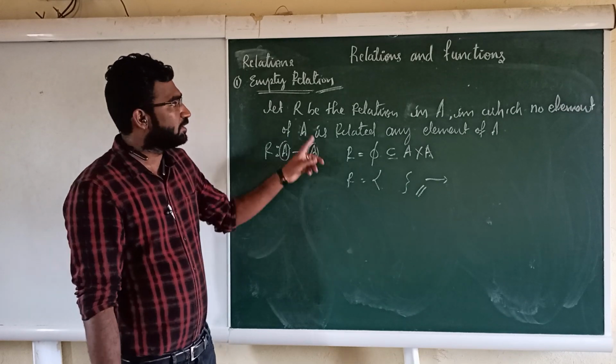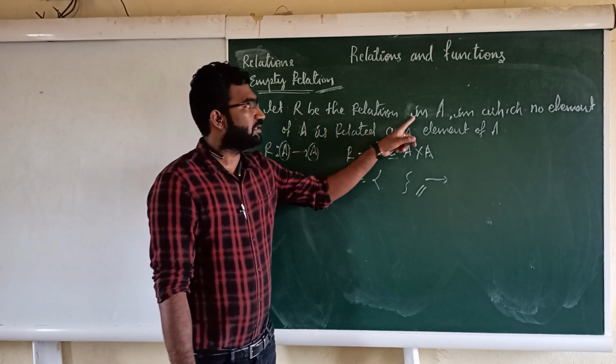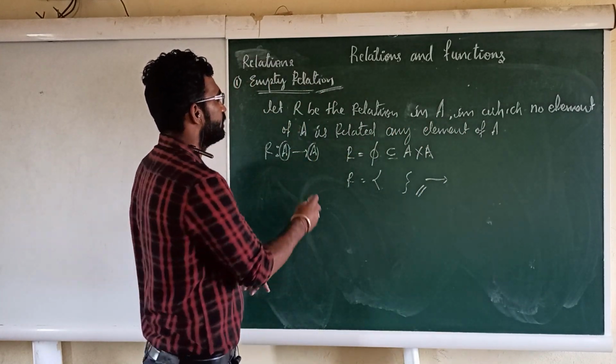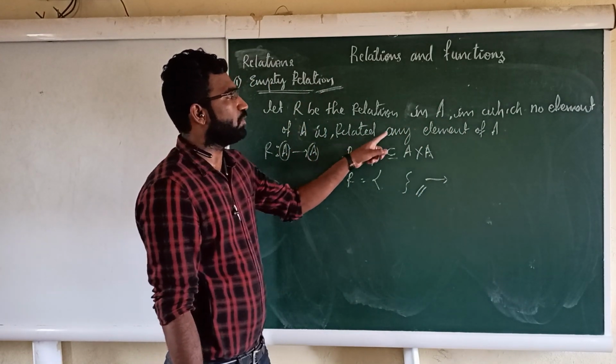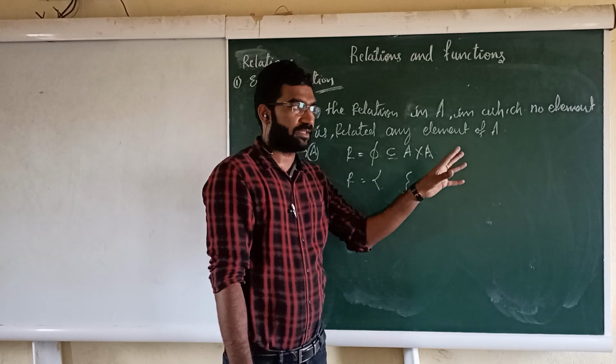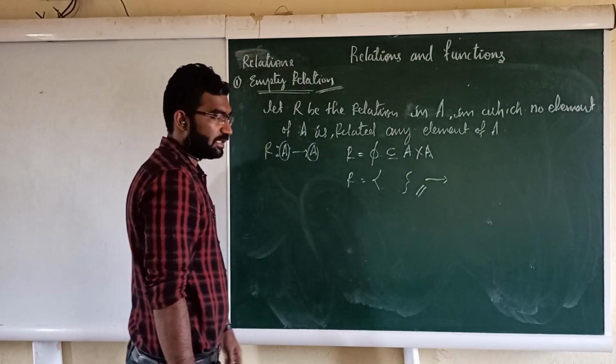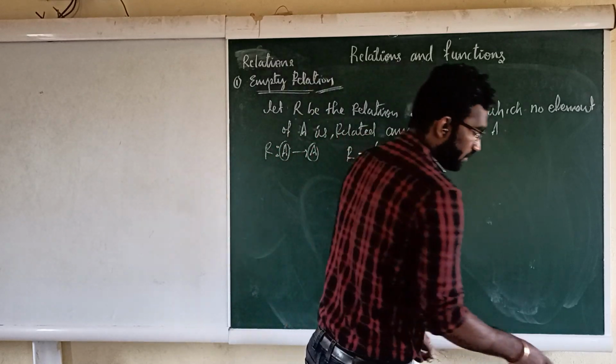Or you can write, R is the relation in the set A in which no element of A is related to any element of A. So no element is related to any element of A. This is about the empty relation, which I have shown you before also, right?